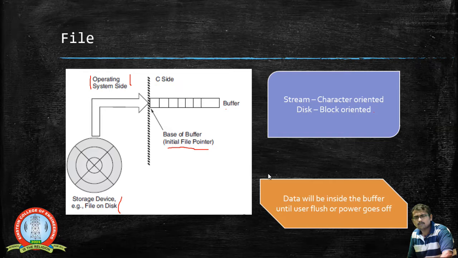So the data will stay inside the buffer until the user performs a flush operation. There are certain operations that can be performed, like a flush, and we have a special function for this. Once you perform the flush operation, the data moves out of the stream. So the data will stay inside until you use a flush operation, or while the power is in an on state. So we have to externally use the flush operation to move the data if it is needed.